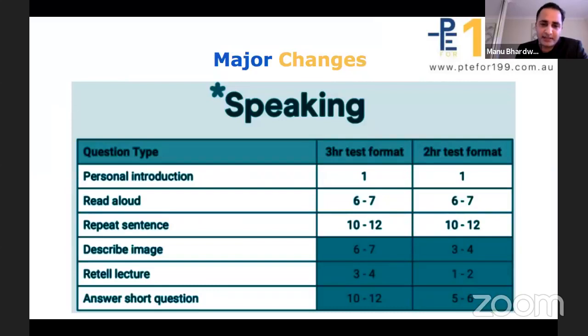The describe image task, currently 6 to 7 questions in the PTE Academic exam, will be reduced to 3 to 4 questions after 16th of November. Retell lecture, currently 3 to 4 questions, will be squeezed to 1 to 2 questions. Answer short questions, currently 10 to 12 questions, will be reduced to 5 to 6 questions in total.